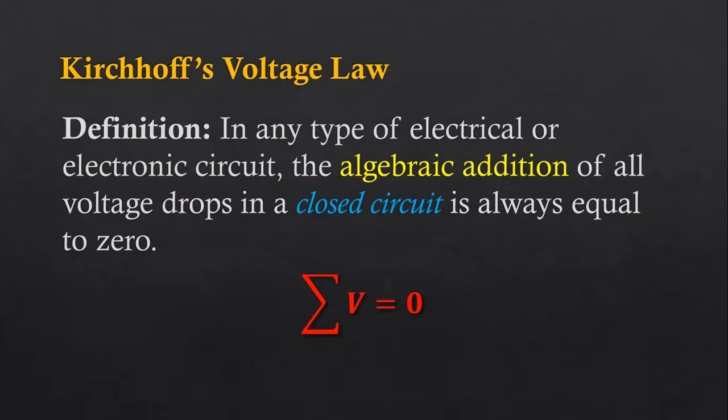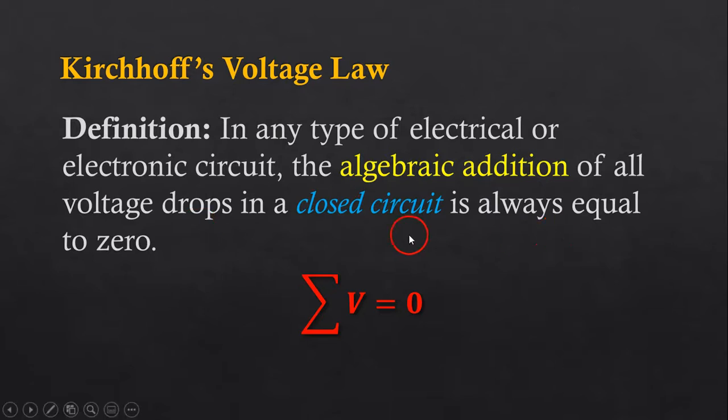So let us see Kirchhoff's voltage law first. The definition: in any type of electrical or electronic circuit, the algebraic addition, note down this point, algebraic addition of all voltage drops in a closed circuit, because we already studied that the current flows only in a closed circuit, and the closed circuit is supposed to be the live circuit.